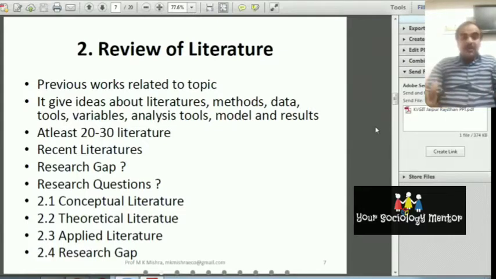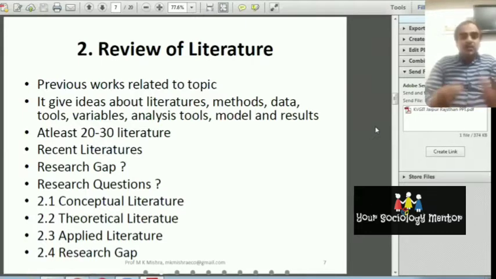What benefit will you get when you study the concerned topic from different sources? Your idea will be very clear. You will get the idea about the methodology of the study, about the analysis of data, about the time period of study, about the variables of study, about the sampling, about the sample size, about the conclusion.